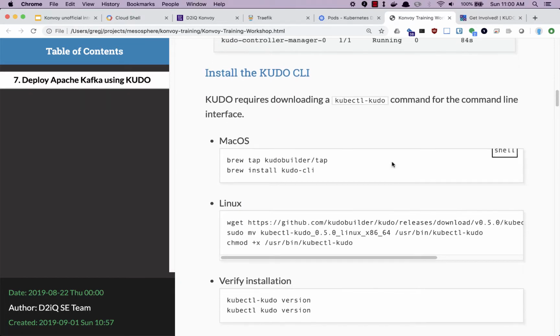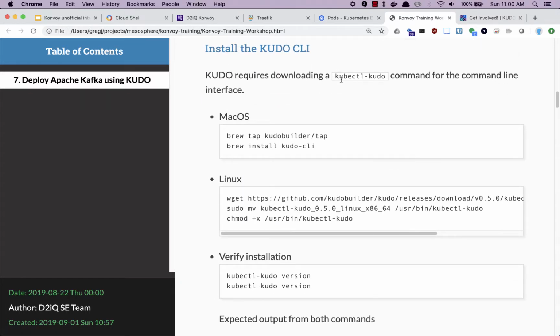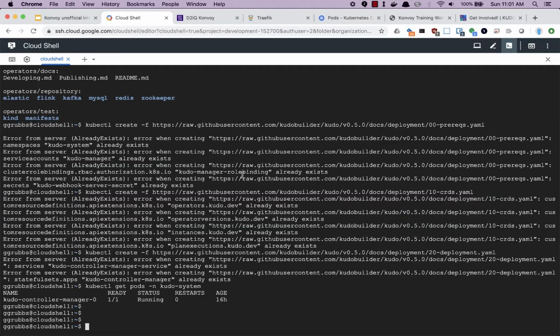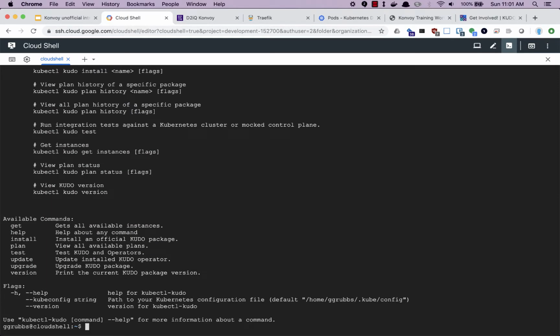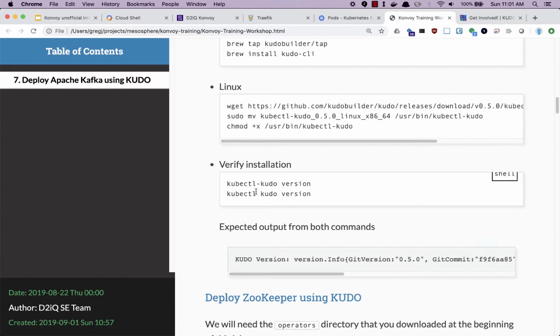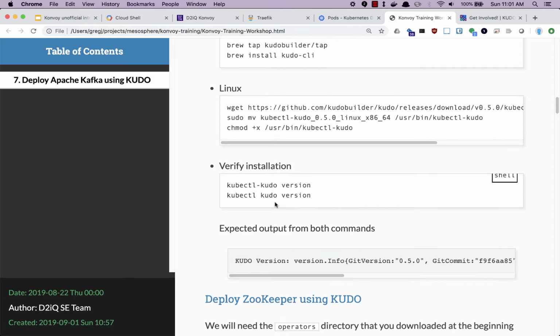Now, there's also a CLI aspect, so the binary has to be on our workstation wherever we use kubectl. On Mac, you can use Homebrew. And I believe I already have that on here as well. I do. So the way you test it is you can do these two commands, both of which should return exactly the same result.